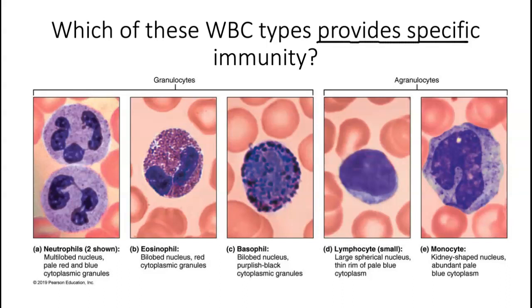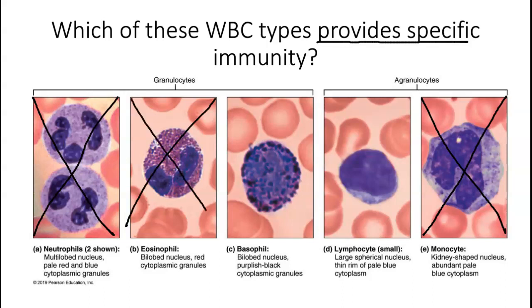So knowing that, we know that neutrophils are general phagocytes, right? And so that's not specific immunity. Monocytes are general phagocytes. Those also will engulf anything. They're not picky. Eosinophils are secretory, and they attack large parasites or immune complexes and then use general phagocytosis to get rid of that debris. Basophils are primarily secretory, right? They secrete heparin and histamine.